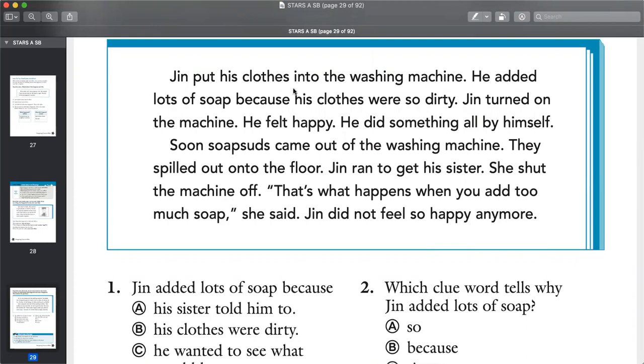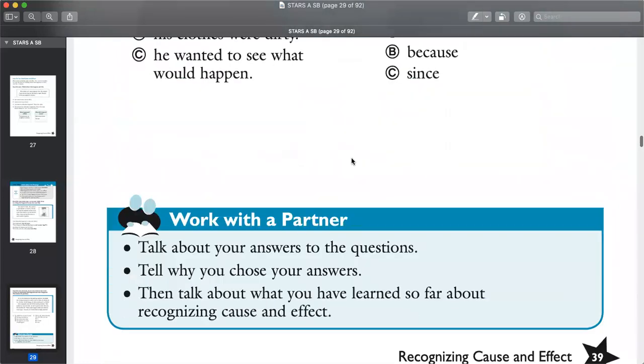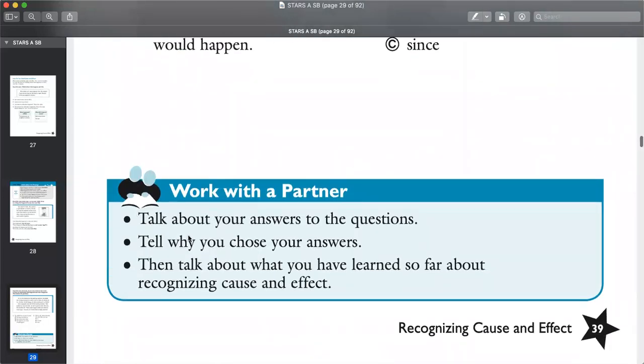Cause, effect. He added lots of soap. Why did he add lots of soap? His clothes were dirty. Okay, sorry, I confused you on that one. Work with a partner. Talk about your answers to the questions. Tell why you chose your answer. Then talk about what you have learned so far about recognizing cause and effect.